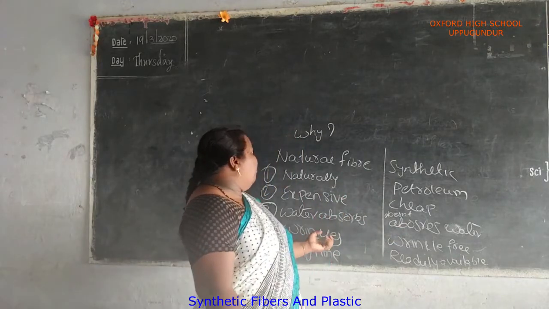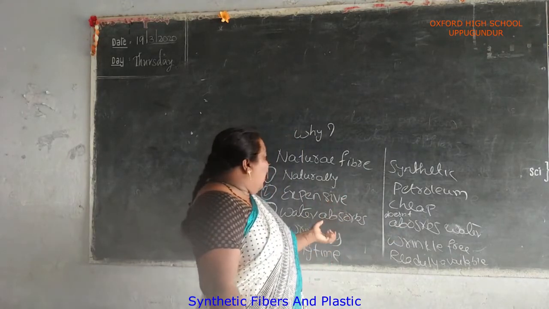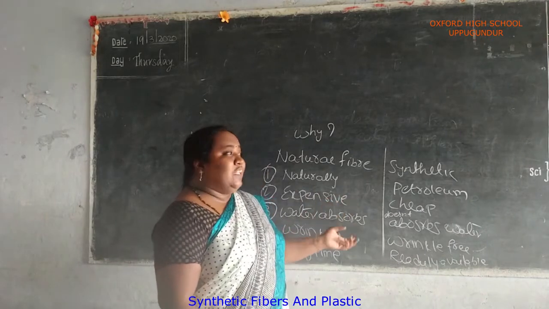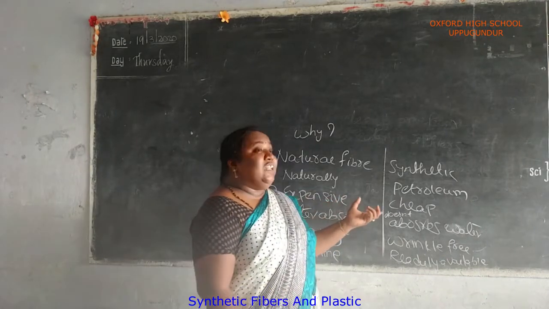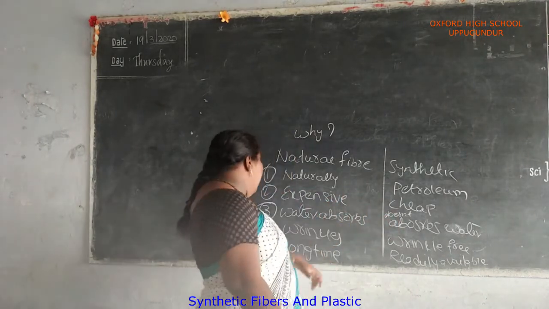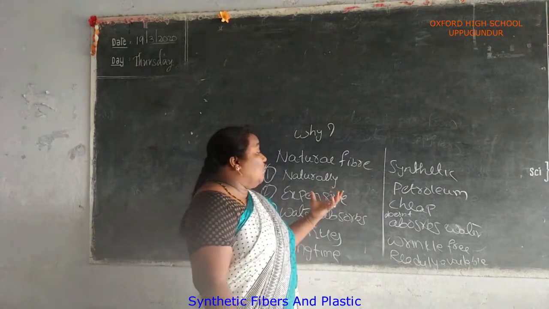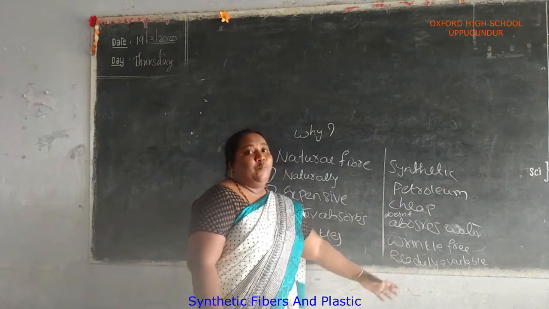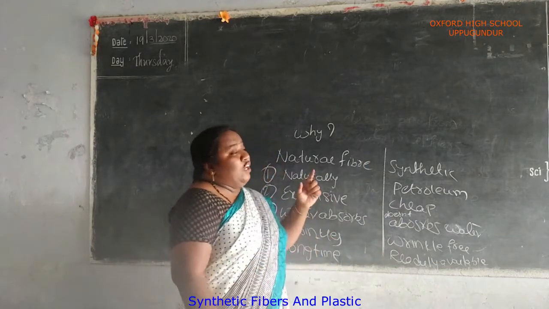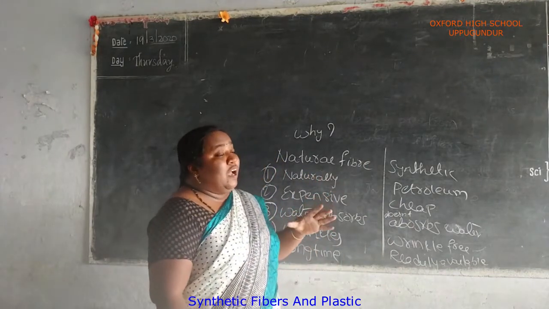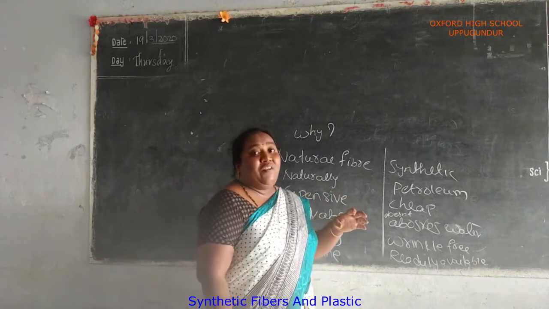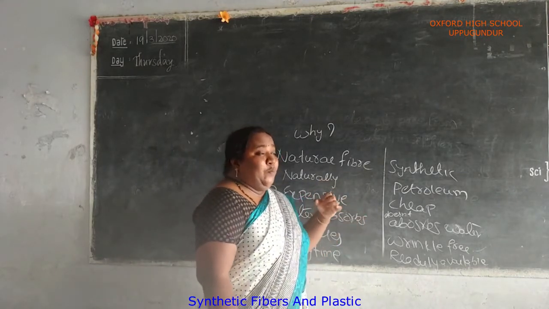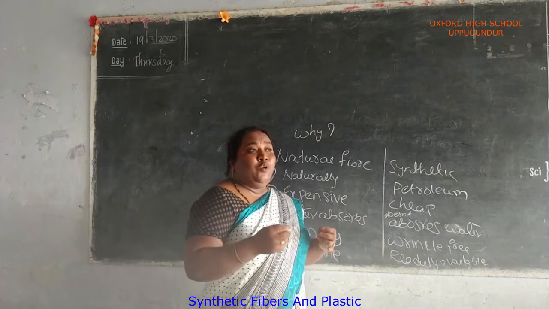But synthetic fibers like nylon do not absorb water easily. Wrinkle free means that cotton or sarees will get wrinkles, but synthetic fibers are wrinkle free. To produce a natural fiber it takes a long time, but synthetic fiber is readily available. But there is one disadvantage of synthetic fibers: they will melt when heated, for example while cooking or doing fireworks.